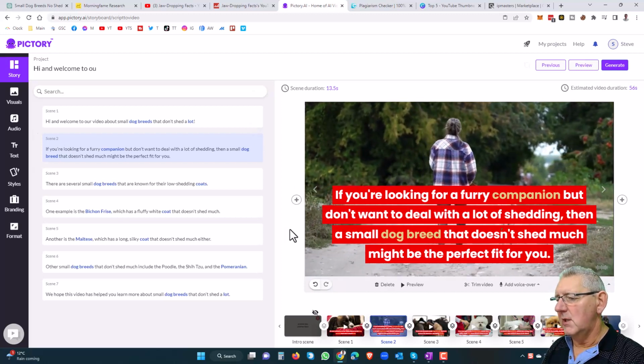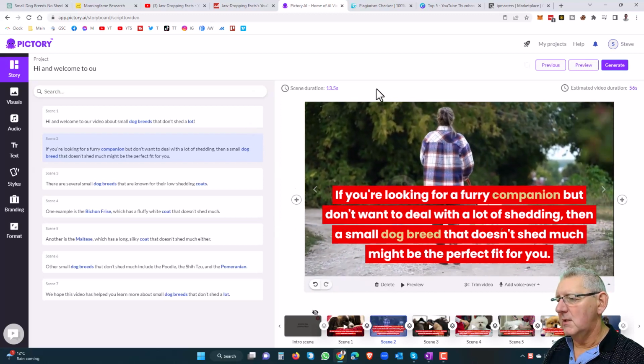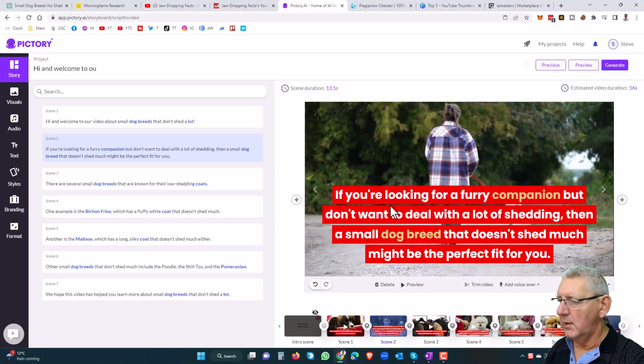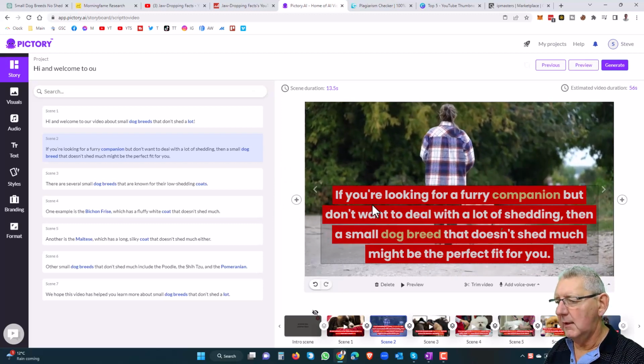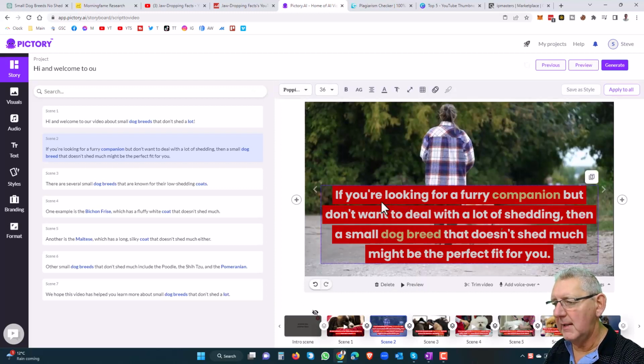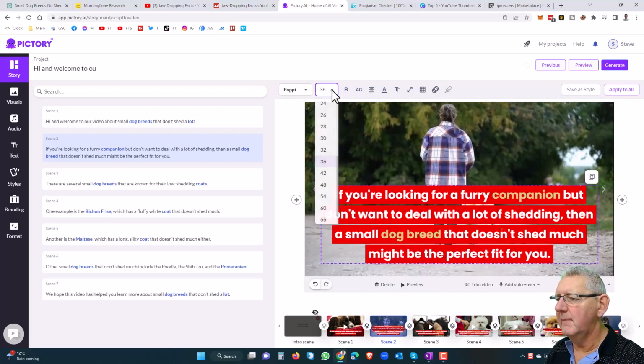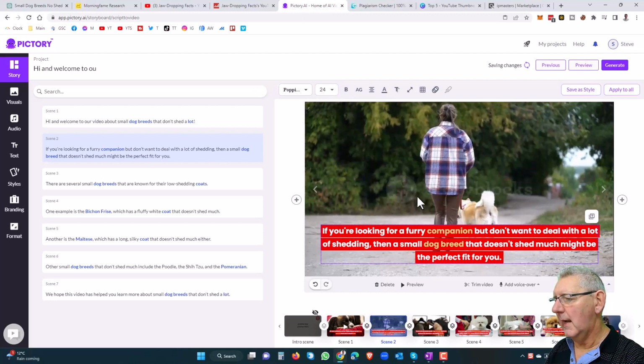So here you can see one of the problems that we've got here is it's got a nice furry companion, but all this text is way too big. And what we can actually do here is we could duplicate this, we could trim this, or we could reduce the size of the text. For the purposes of making life quick for us today, just to show you quickly, I'm going to select all of that text. I'm going to come to the top here and choose from the drop down to make the text smaller. And now you can see that it makes a bit more sense.